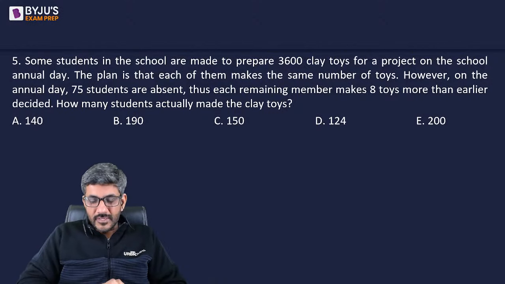Vijay Arora got 150. Okay. Mridul Rathi got C, that is 150. Gaurav Kashid also got 150.